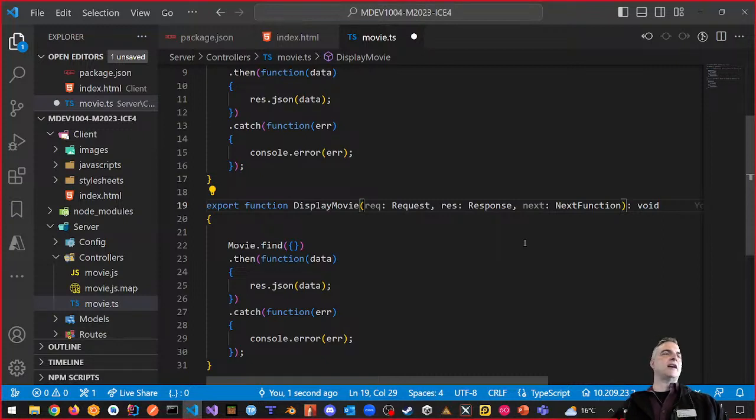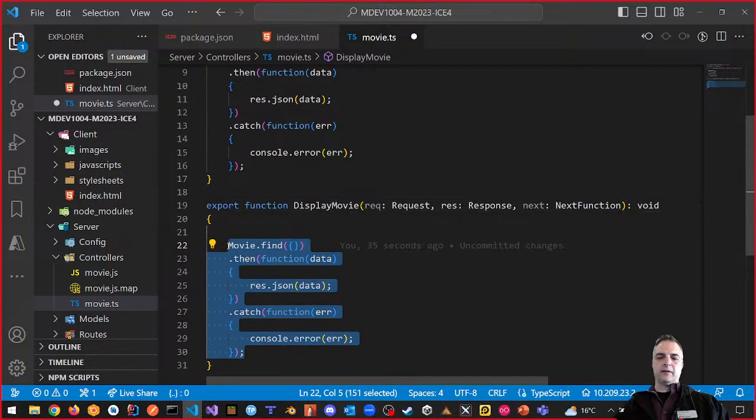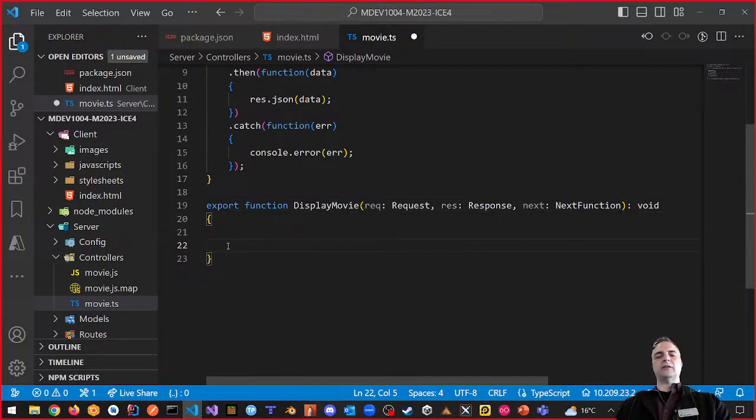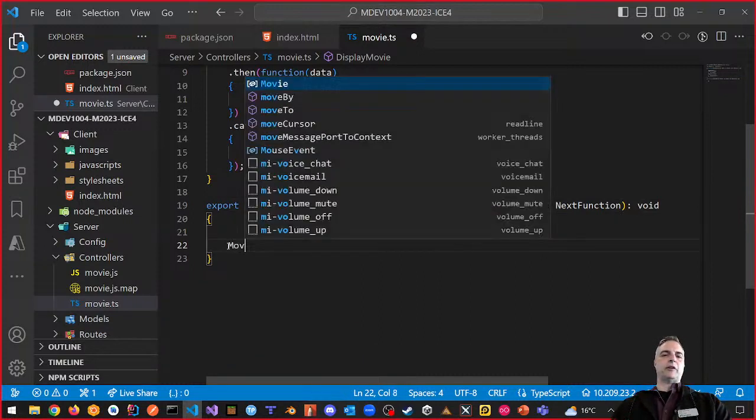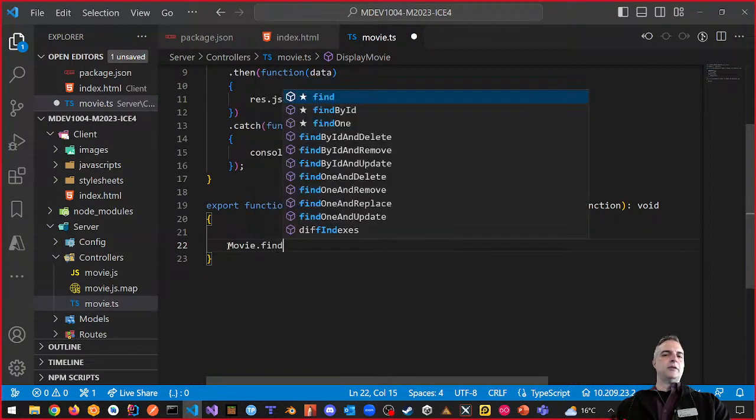request object itself is the thing that goes to the top of the URL, right? So I put in some stuff, and I have a parameter, a bunch of params, like a number that I'm looking for, which is usually separated by some kind of information. So if I wanted to find one, let's just wipe this away because we don't want to do that for now. Let's start from scratch and think about using the API as developers. We're going to say, hey, movie, I want to find, and here's the one I want. So find one or find by ID.